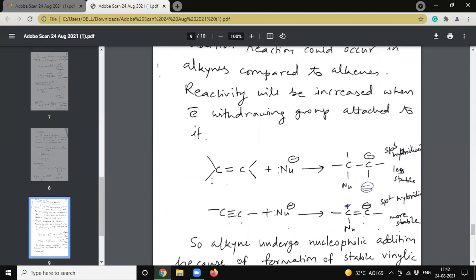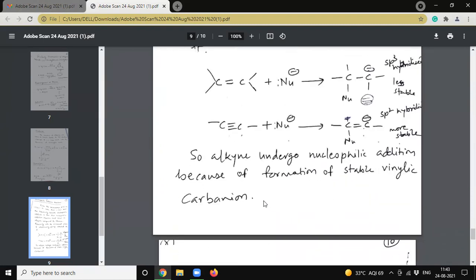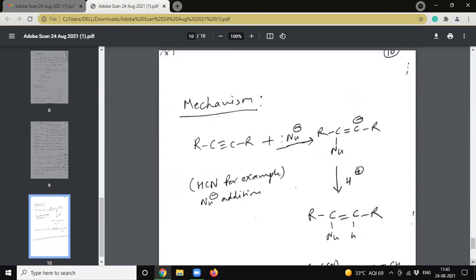When a nucleophile attacks an alkene, the carbon becomes sp3 hybridized, and it is less stable. When a nucleophile is added to the alkyne, it will give a more stable intermediate. It is called a vinylic carbanion. So alkynes undergo nucleophilic addition because of the formation of a stable vinylic carbanion.